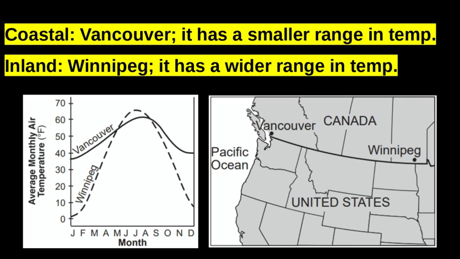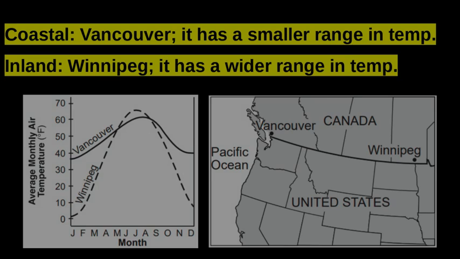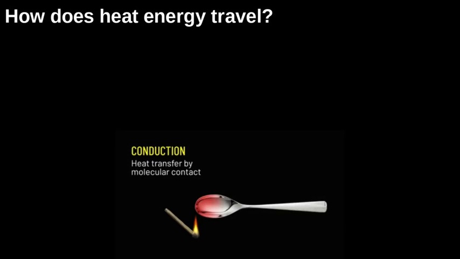All right. So today's lesson is going to feel a little bit out of place in regards to what we've been talking about this unit, which is climate. But when it comes to the next lesson, it's going to play a big role in helping you better understand that. So here we go. Today we're going to talk about how heat energy travels or moves from one place to another. And this happens in three different ways.